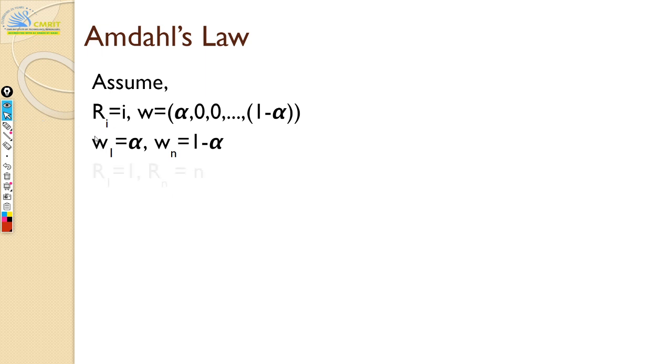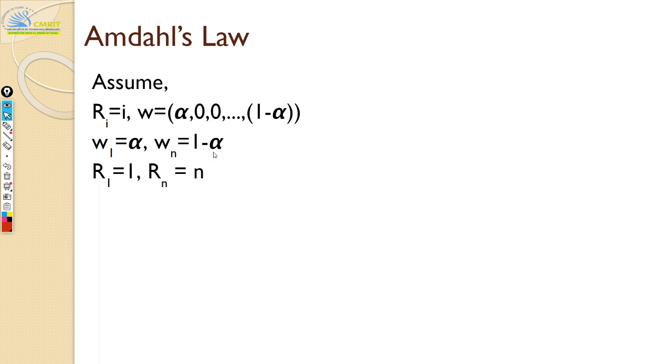Here you're assuming how much portion of my program is going to execute in sequential fashion. And you assume the other extreme, Wn, when you're using n processors. What is the fraction of the program which can be parallelized to n?